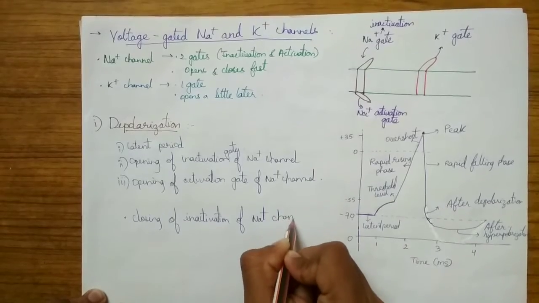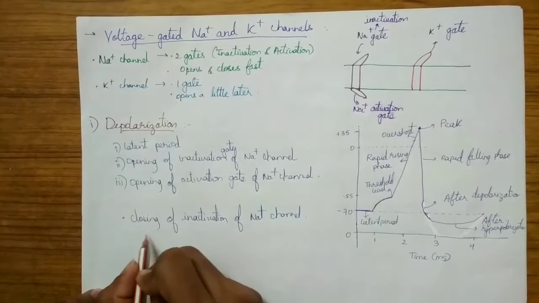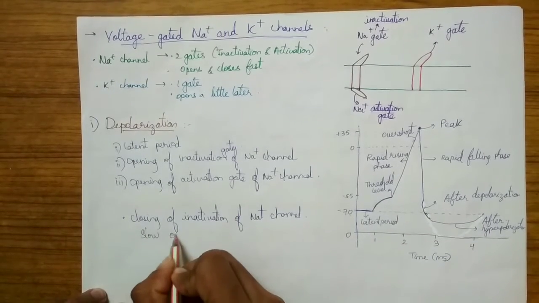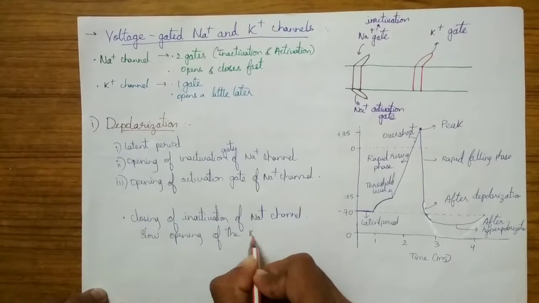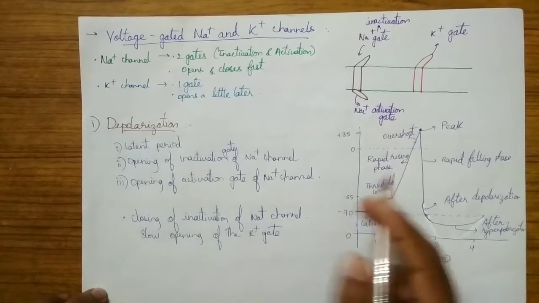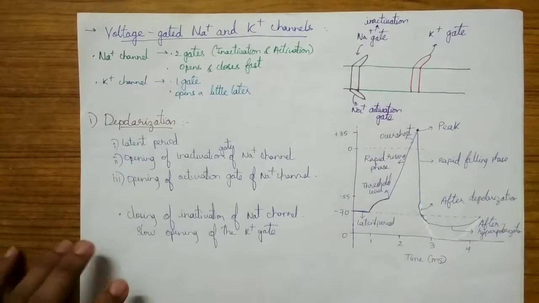And simultaneously, there will also be the slow opening of the K plus gate. Even the activation gate of the Na plus channel slowly comes to close.